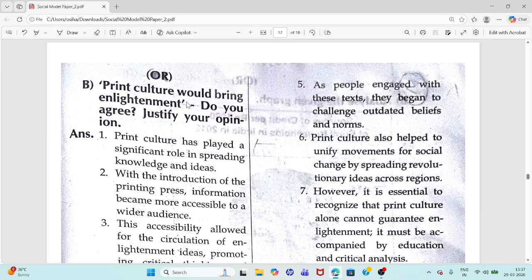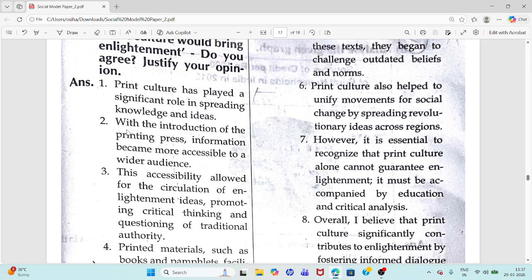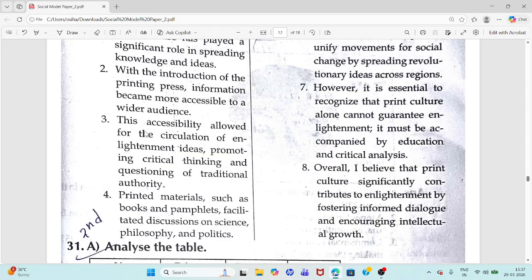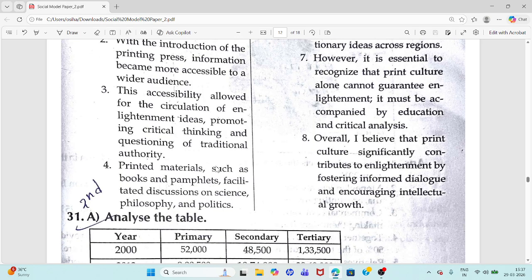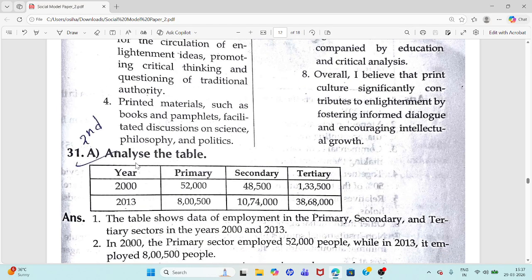Print culture would bring enlightenment. Do you agree? Justify your opinion. Print culture has played a significant role in spreading knowledge and ideas. With the introduction of the printing press, information became more accessible to a wider audience. It allowed for the circulation of Enlightenment ideas, promoting critical thinking and questioning of traditional authority.